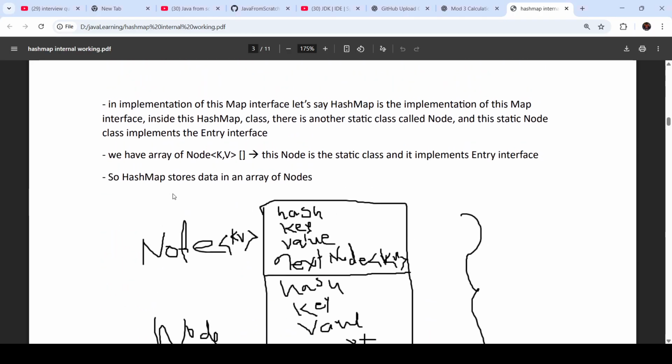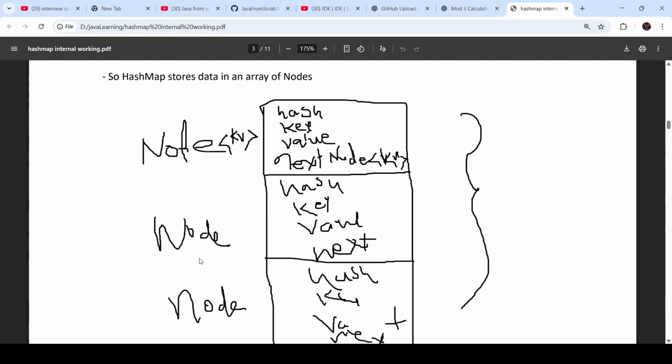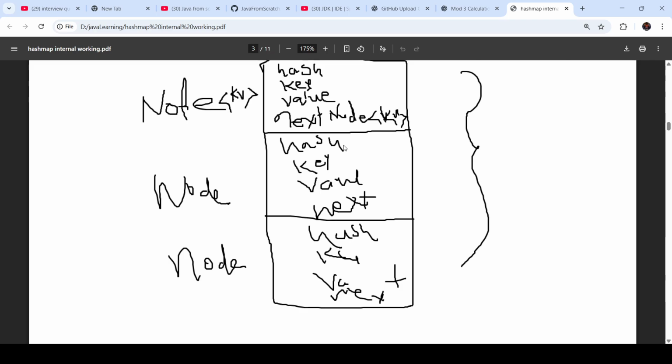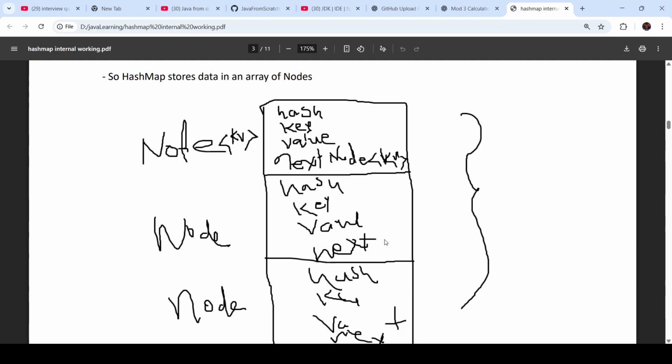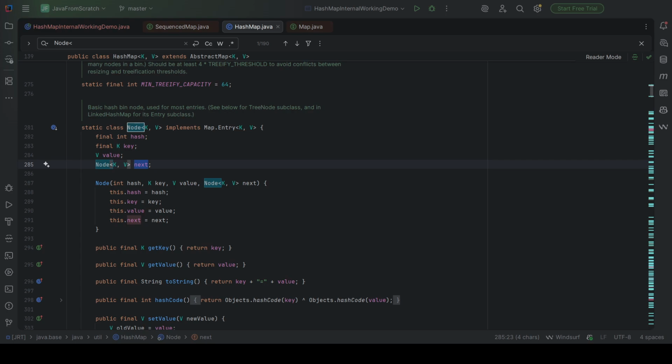If you see this, node key value, node key value, node key value. Hash is there, key is there, value is there, next is there, and so on. The initial capacity of the HashMap is 16, meaning elements from 0 to 15, which is a total of 16. So those 16 elements we can add initially inside the map.